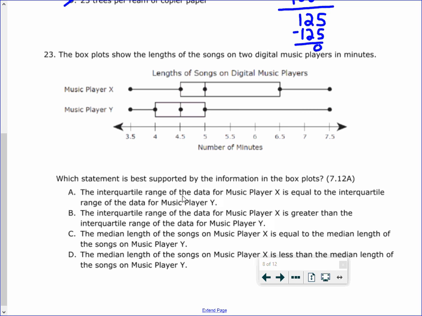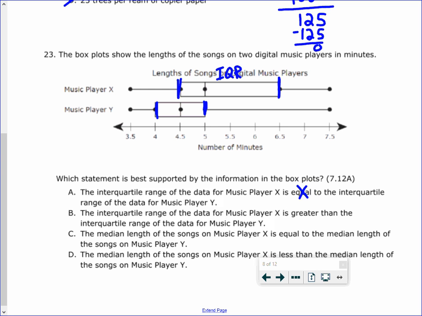The interquartile range of the data from music player X is equal to the interquartile range of the data from music player Y. So remember, the interquartile range is this box right here. So this is your IQR, and this box as well. And you can tell just by looking at them that they are not the same. So they are not equal. Now, if it was close, you would need to actually figure out how big the box is, but in this case, they're not even close, so you wouldn't have to worry about it.